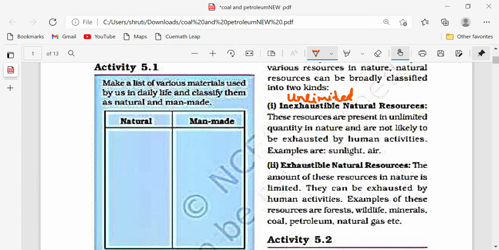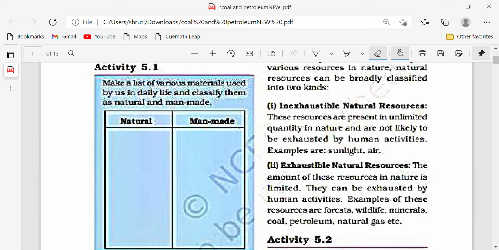And exhaustible means they are present in a limited form. If you use them without thinking, they are going to exhaust. Inexhaustible resources are present in unlimited quantity in nature and are not likely to be exhausted by human activities. So sunlight, air and water, use as much as you want. They are not going to get exhausted.